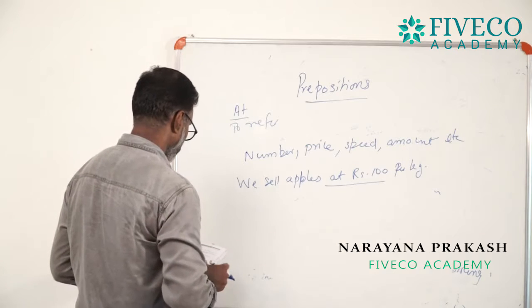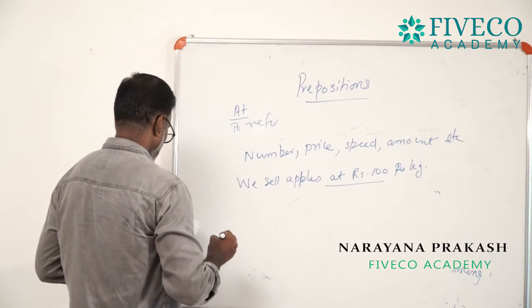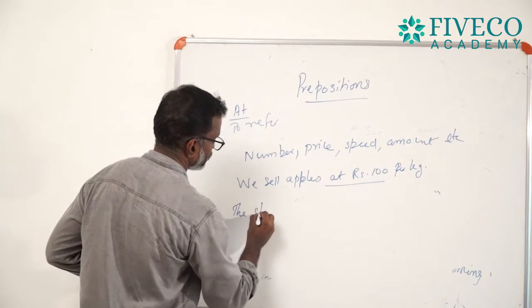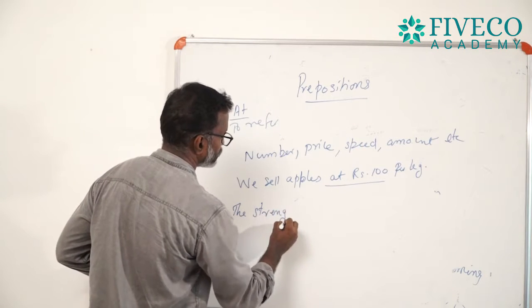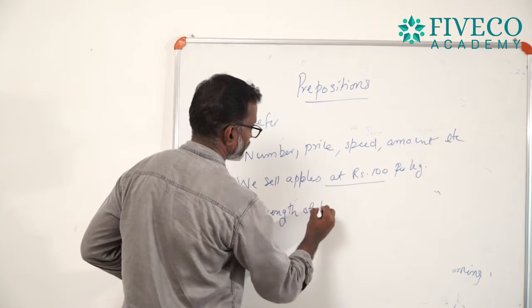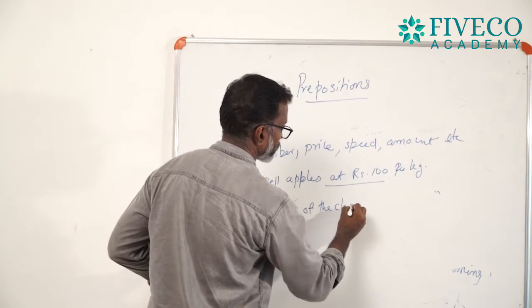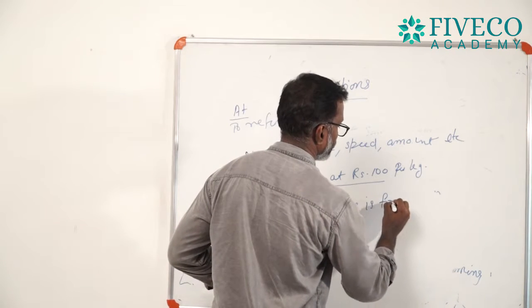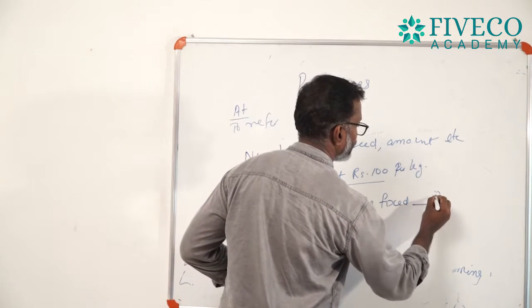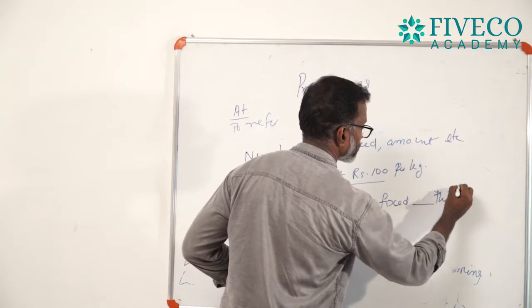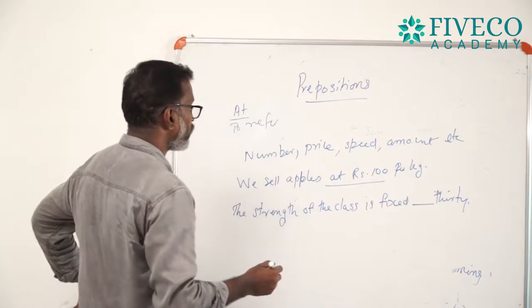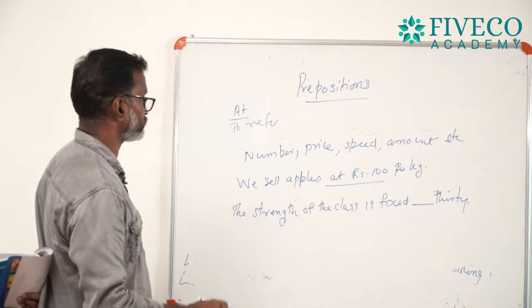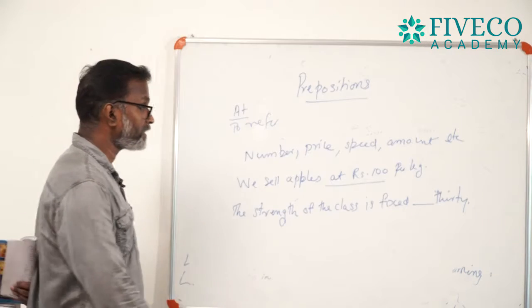Another one: the strength of the class is fixed at 30. So 30 is the number.